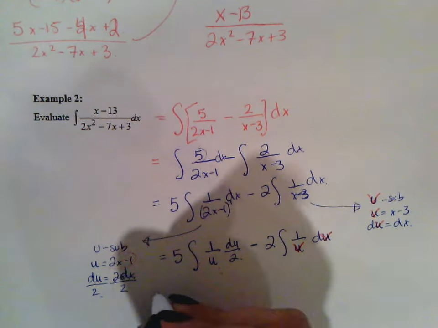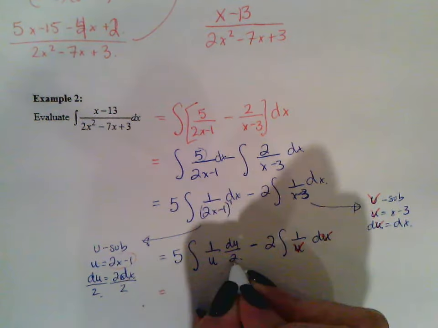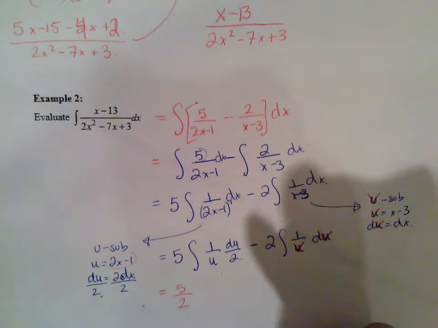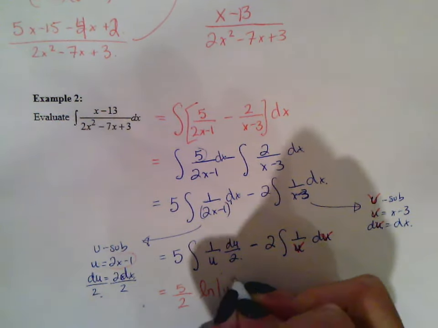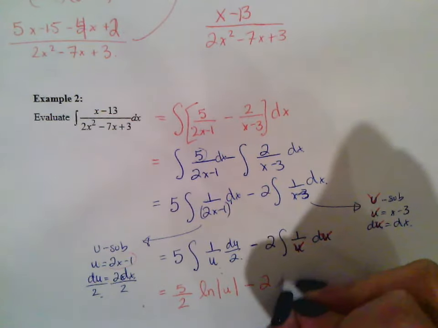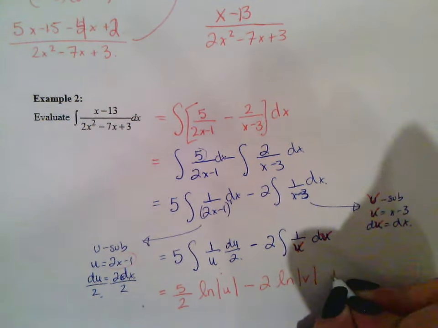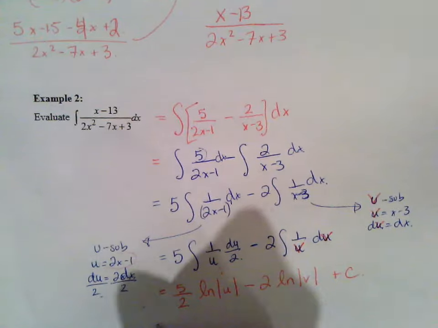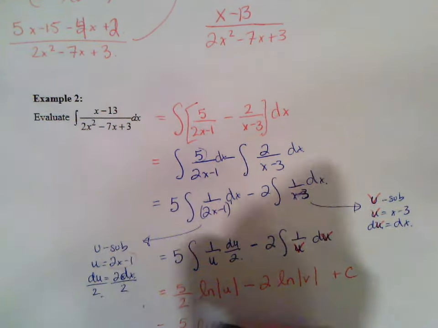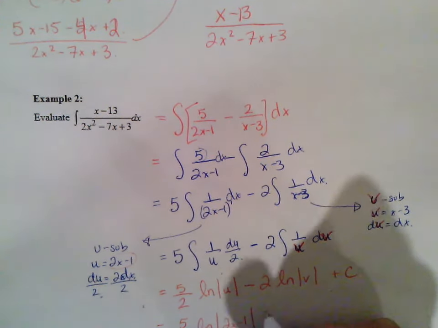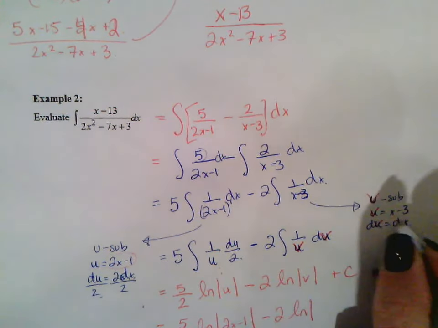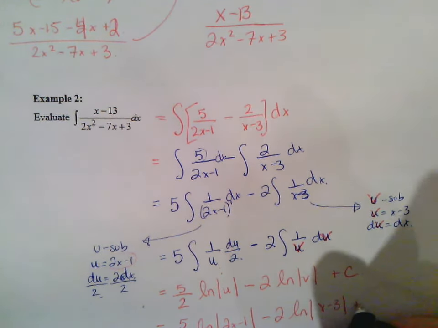So now we continue integrating, so we get 5, pull out the 1/2, so this is 5/2, and what's the integral of 1 over u? ln of the absolute value of u, minus 2, the integral of 1 over v is ln of the absolute value of v, don't forget the plus c. And now we just plug in. What's our u? It was 2x minus 1. And what's our v? It was x minus 3, plus c.